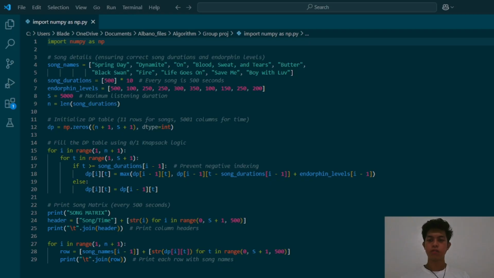Let's now break down the code that helps us pick the best songs based on their endorphin boosting potential. Now, we have 10 songs, each with a fixed duration of 500 seconds. Each song provides a different level of endorphin boost. Our goal is to select songs that give us the highest endorphin level, while keeping the total listening time within 5,000 seconds. The first line in our code is import numpy as np.